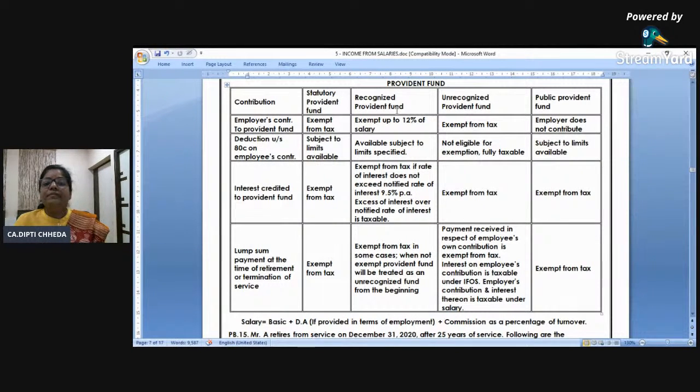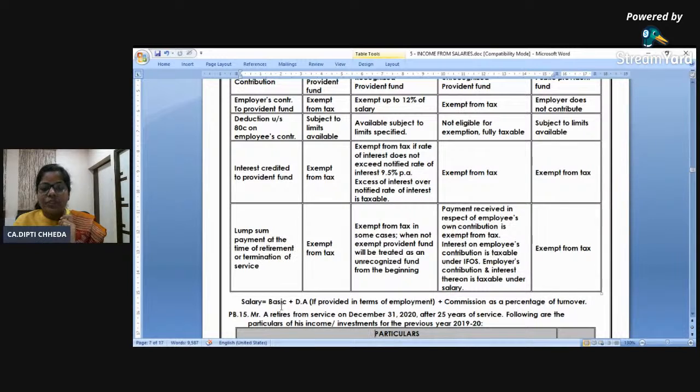Now, RPF, these two are asked in exam. Please mark them very, very important. The recognized provident fund and unrecognized provident fund, these are asked in exam. Okay? Recognized provident fund is exempt up to 12%. Here the googlies. Now first, 12% of what? Look here. Basic, DA in terms of employment and commission.